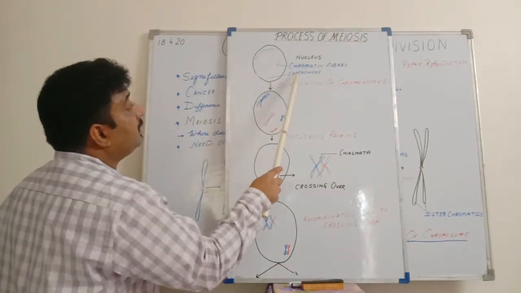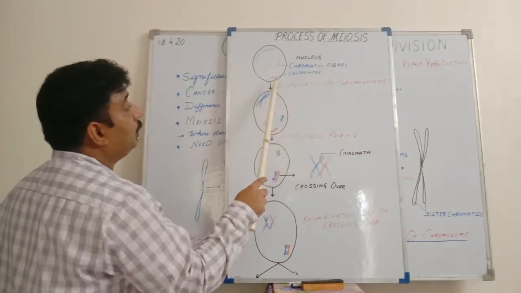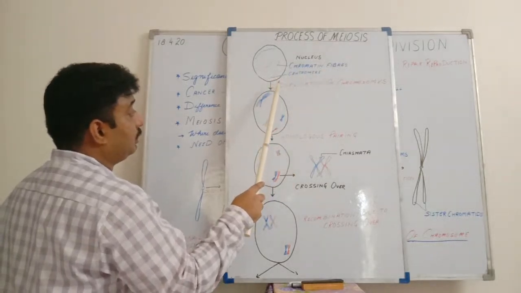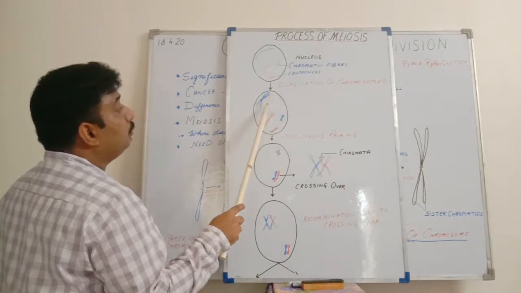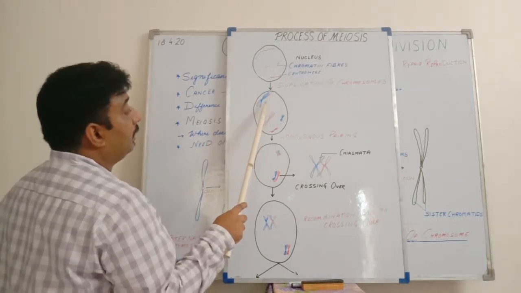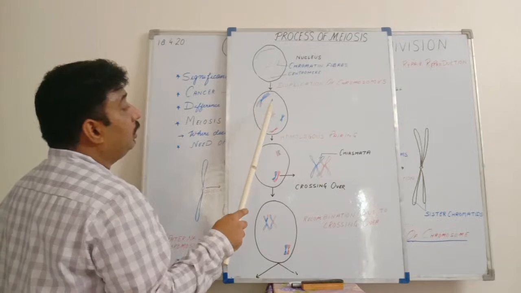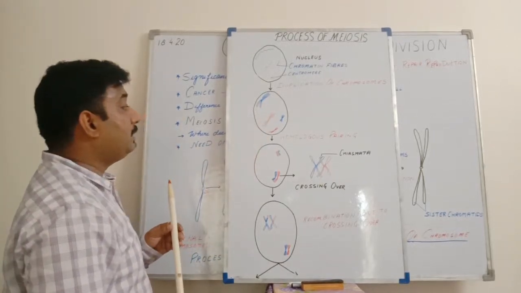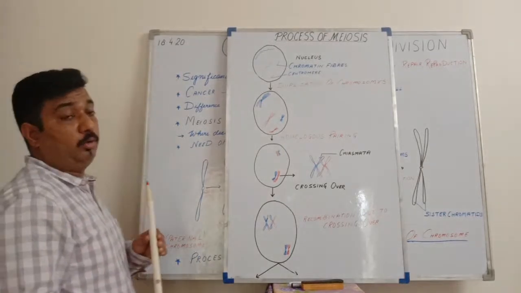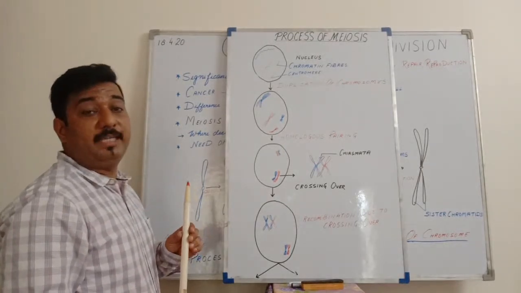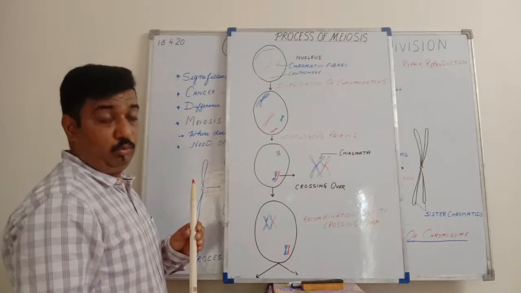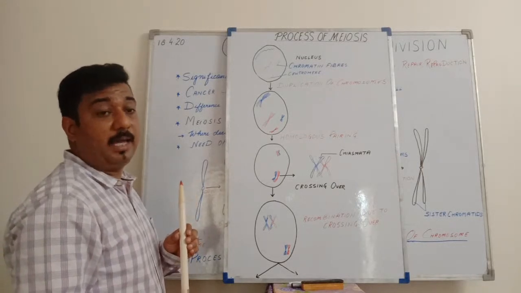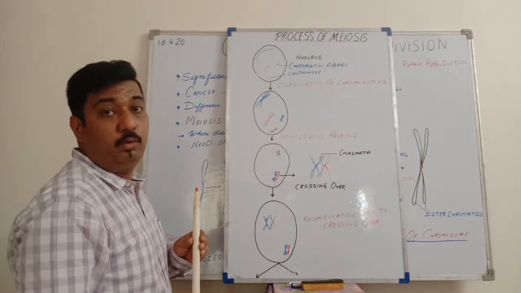First of all, we will see chromatin fibers. They start to condense. After condensation, they will form this duplicated form of chromosomes. Okay, you can see here, and homologous pairing will take place. What is homologous pairing? The homologous pairing means chromosomes of a homologous pair, of same size and shape. So those chromosomes which are of same size and shape are termed as homologous chromosomes.